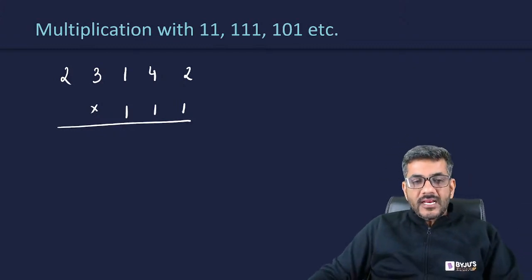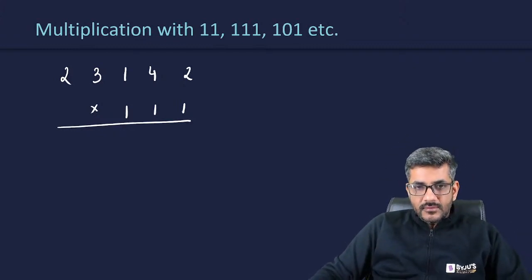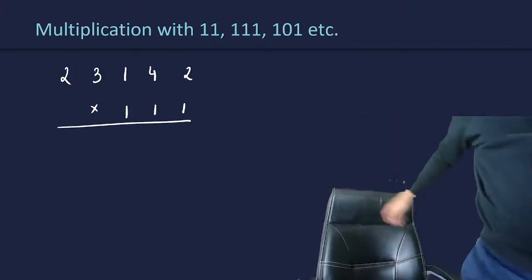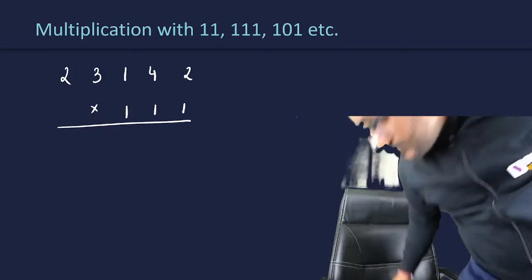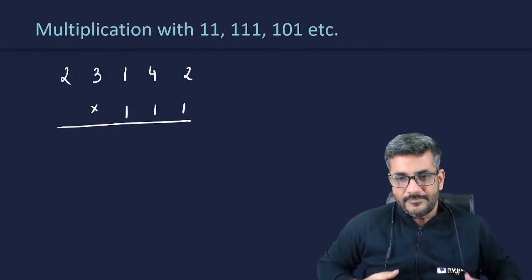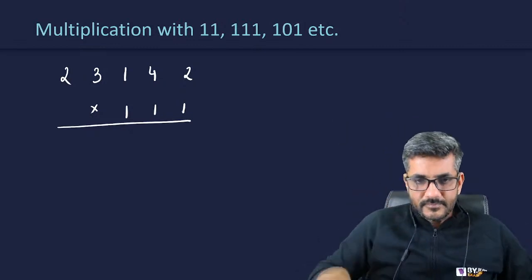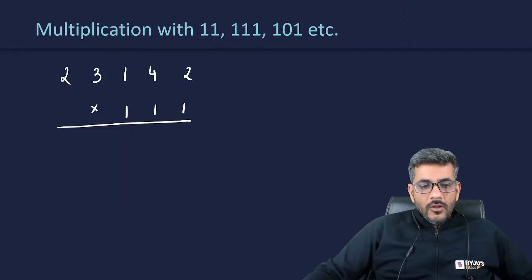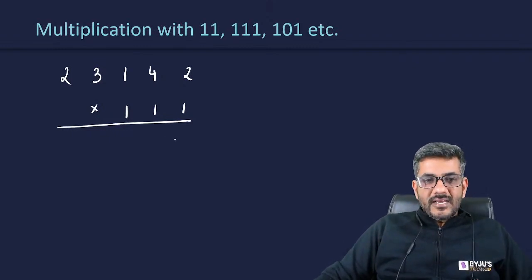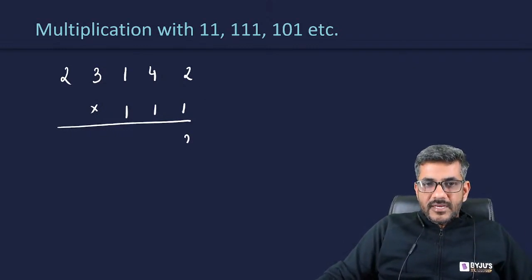Okay, so let's try to multiply by this now. So कैसे करना है ध्यान दीजिएगा. First digit would be written as it is.